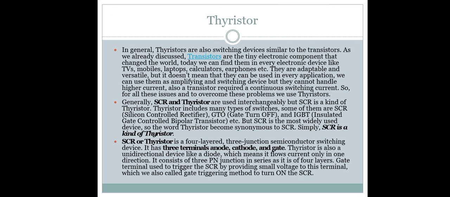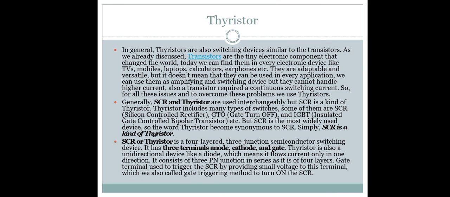The thyristor and SCR are used interchangeably, but SCR is a kind of thyristor. Thyristor includes many types of switches, some of them are SCR, silicon controlled rectifier, GTO, gate turn off, and IGBT, insulated gate bipolar transistor.